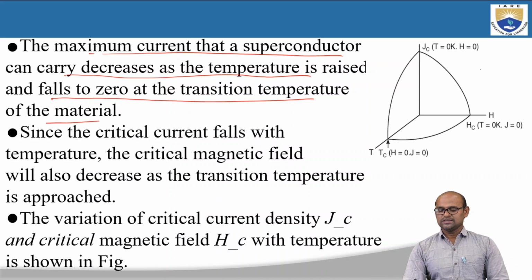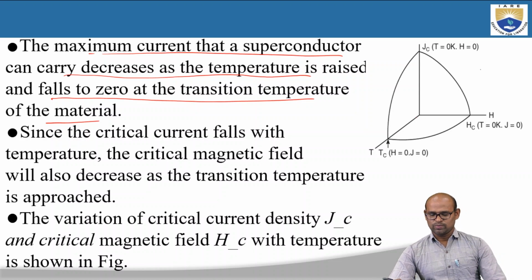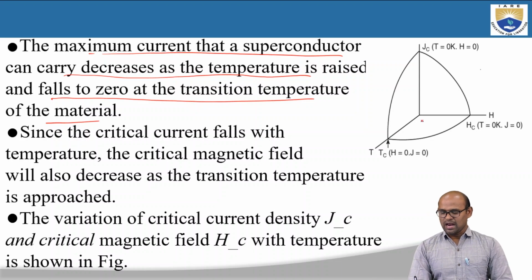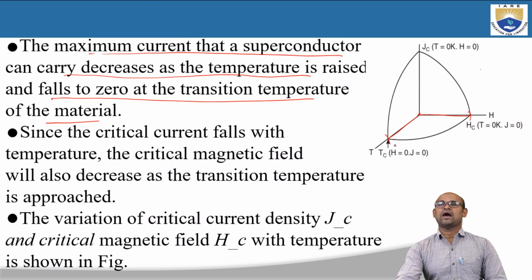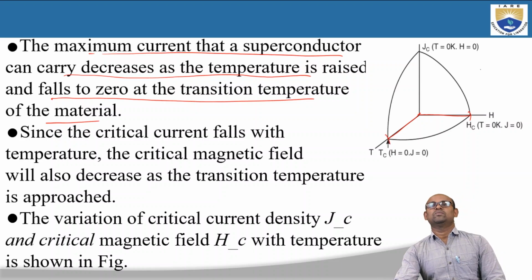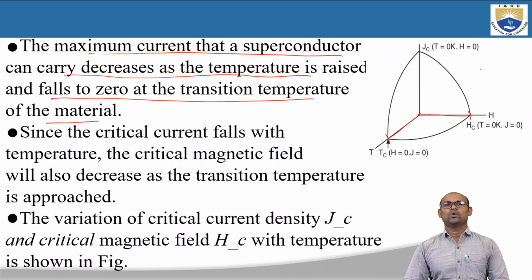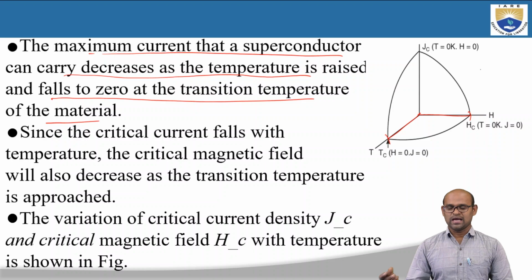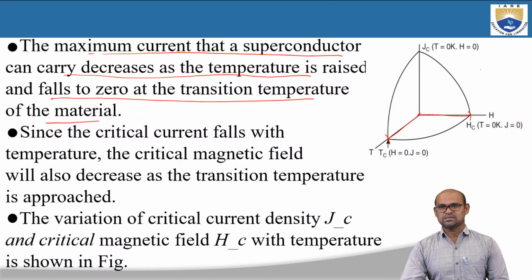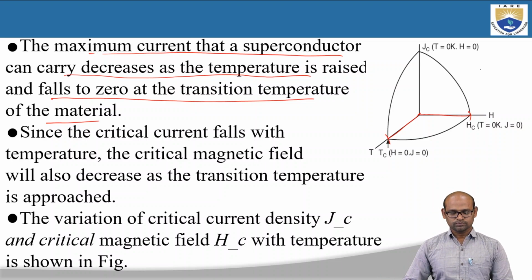As we start increasing the temperature from zero, the current that can be carried by the superconductor decreases, and at the temperature Tc the current that can be carried by this superconductor goes to zero, because the material is going to lose its superconducting state and become a normal state, and hence the current it can carry will be zero.